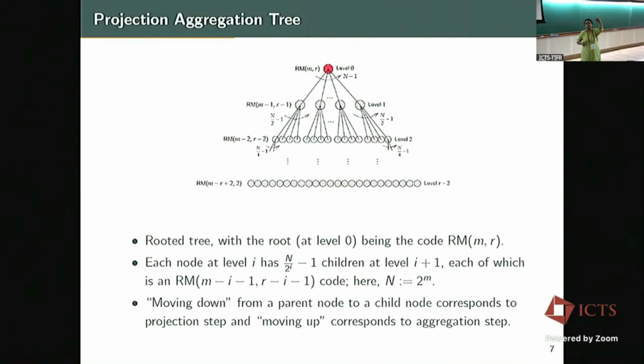So once we do the aggregation step, then again you project, and then again you do the aggregation and keep doing it. Okay? And for rth order, keep doing it. And every time you go up, there are iterations. And every time you go up, there is again coming down many times and going up many times and so on. So that is the recursion part. Okay. So this is the recursive projection aggregation algorithm.